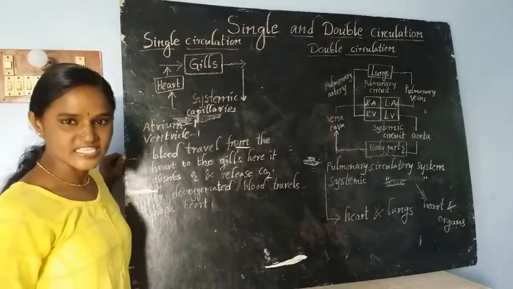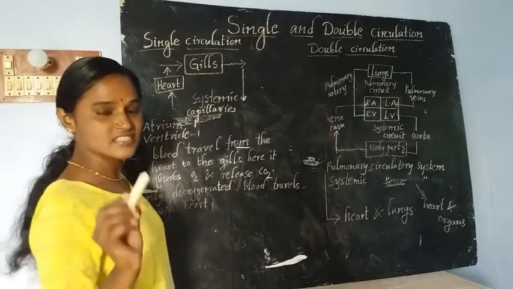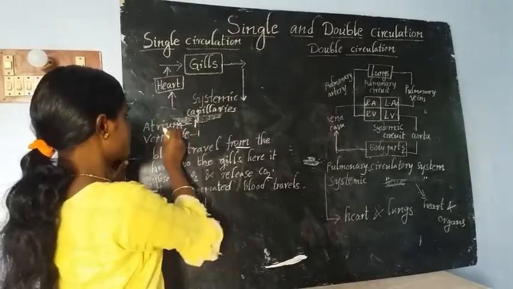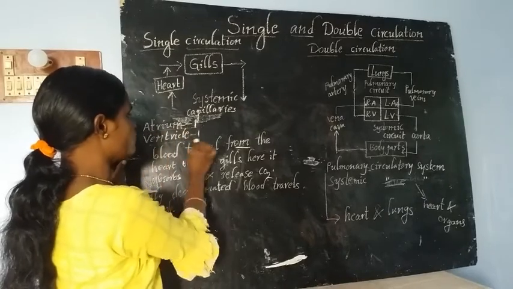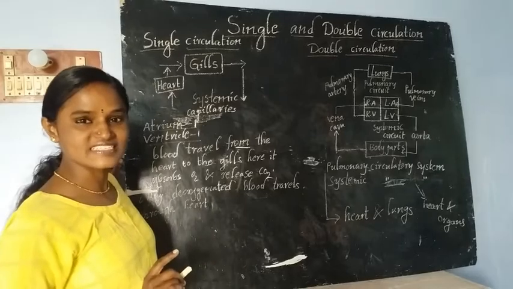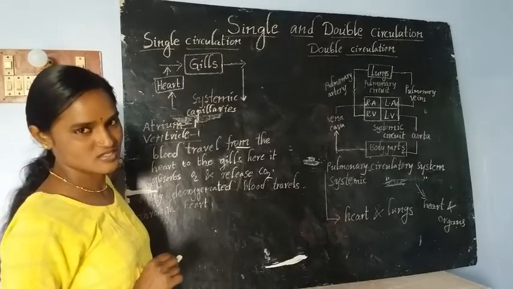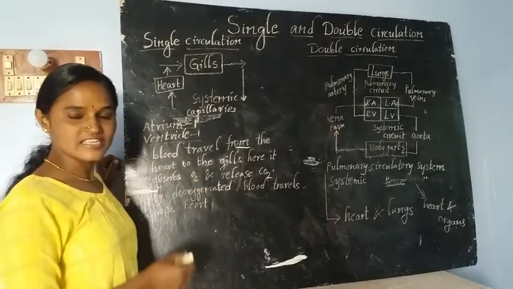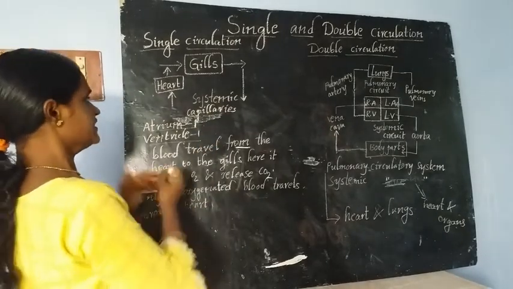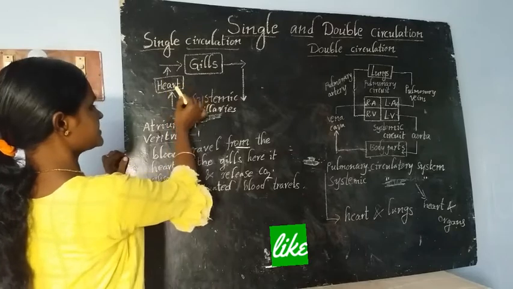The fish body contains the heart, and that heart contains only two chambers, that is, one atrium and one ventricle. One atrium and one ventricle is present in the heart of a fish. If you see the circulation, single circulation is present in the fish body. Here, see the heart.